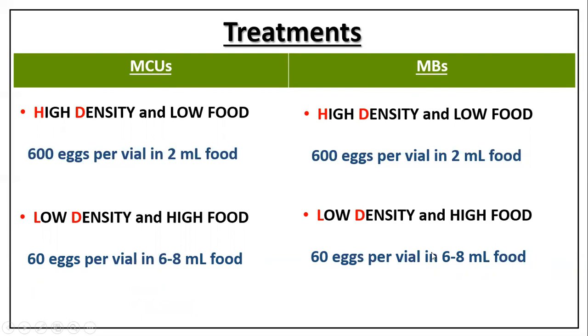So when you look at MBLD, MB low density, you would have an idea about the general response of the population. When you compare MBLD with MBHD, you would get an idea of what a single generation of larval crowding, a poor developmental environment, does to the adult responses. When you compare MBs from HD treatment to MCU from HD treatment, you would get an idea of what adaptation to poor developmental environment for 250 generations does to the adult stress response.